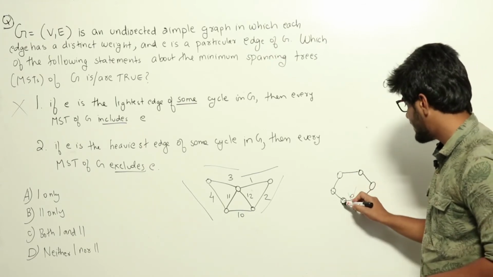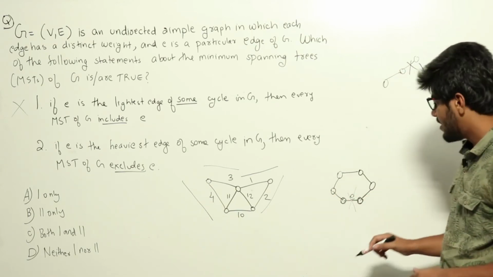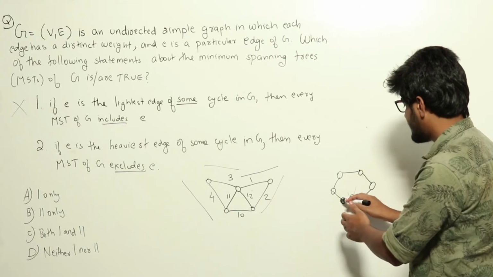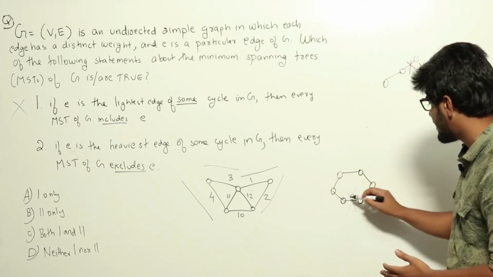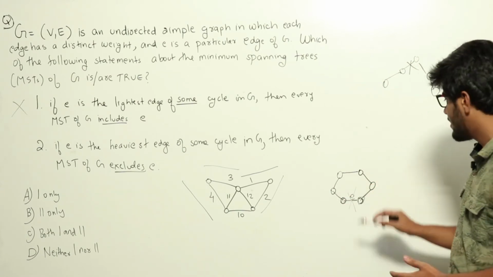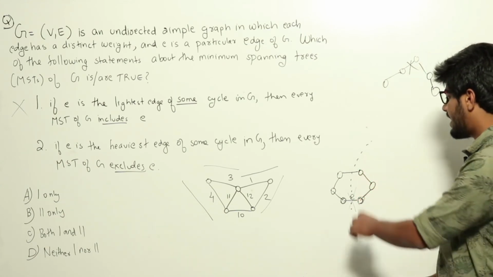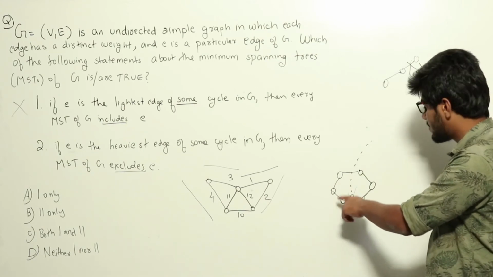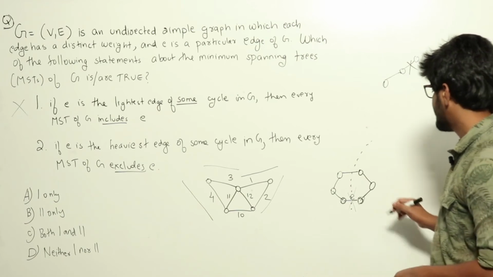Or if this edge alone becomes disconnected, then I can add this edge and connect it again. Now if these 2 vertices belong to 2 different trees, with some vertices connected to this vertex and some vertices connected to that vertex, I can always form a cut somewhere and then choose some edge other than e from this cycle, and add it to the graph in order to make it connected.